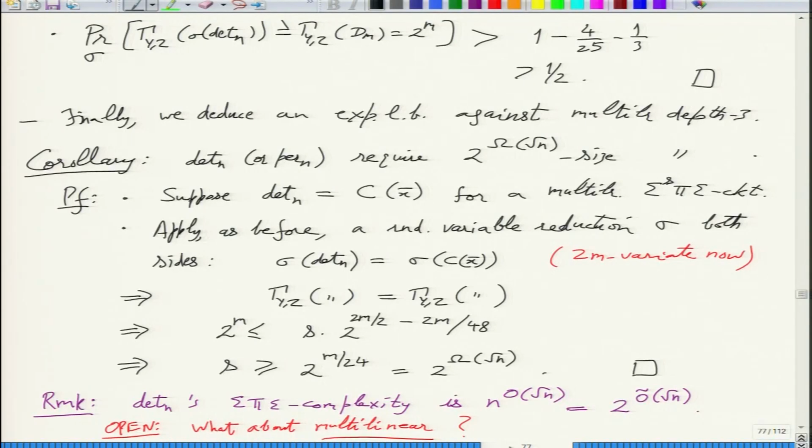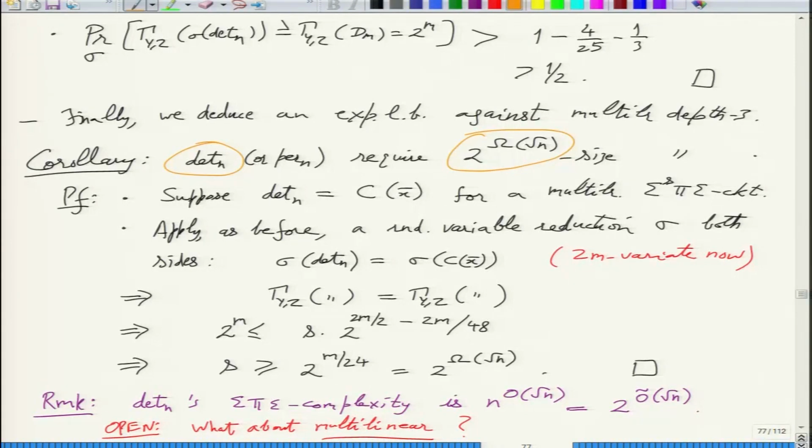Last time we finished the proof of an exponential lower bound for the determinant for multilinear depth 3 circuits. We showed that the determinant or permanent of an n cross n matrix requires 2 raised to square root n size.